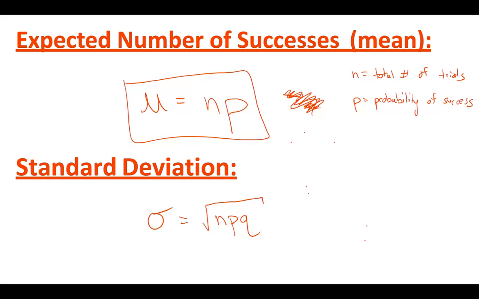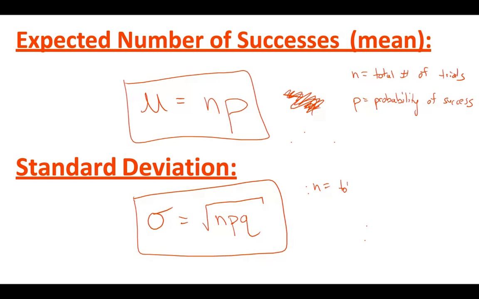That's it, square root of npq, where n is still the same thing, the total number of trials, p represents the probability of success, and q, same as the last section, represents the probability of failure.